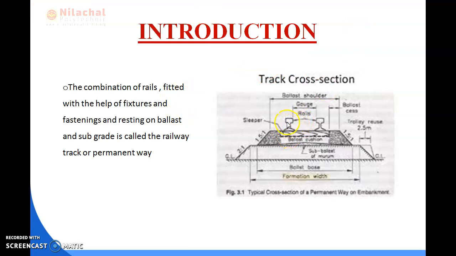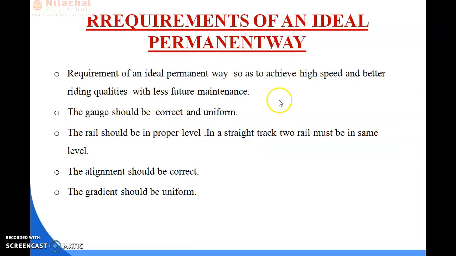See the diagram: these are the two rails, which combined make a single track. The distance from the inner side of one rail to the inner side of the other is called the gauge. So in an ideal permanent way, the gauge distance should be correct and uniform.